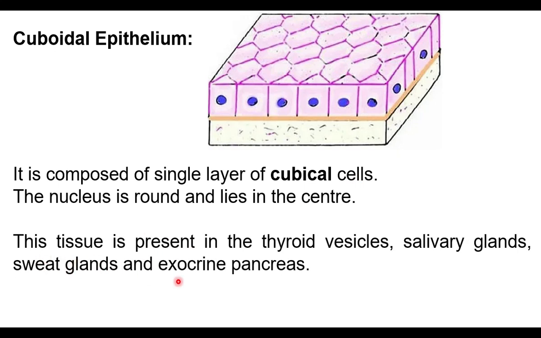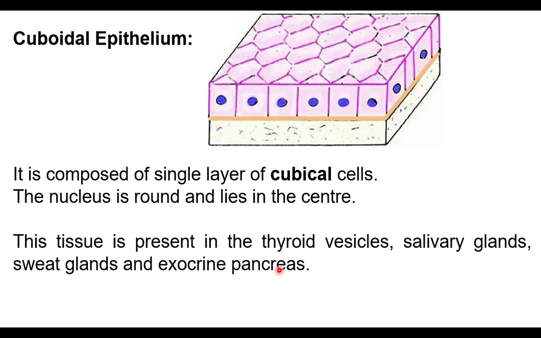The tissue is present in thyroid vesicles, thyroid gland, salivary glands, sweat glands, and exocrine pancreas. Pancreas is a gland. It looks like a leaf. It is found on the left side of our stomach.